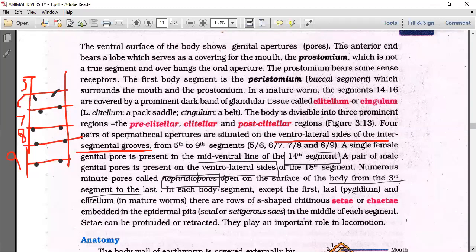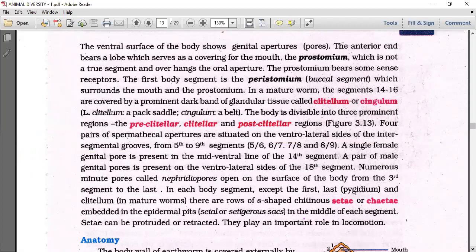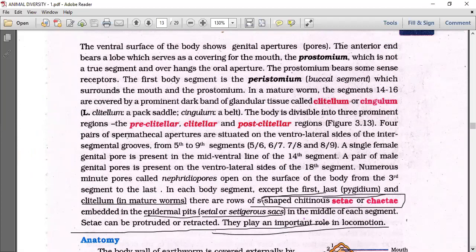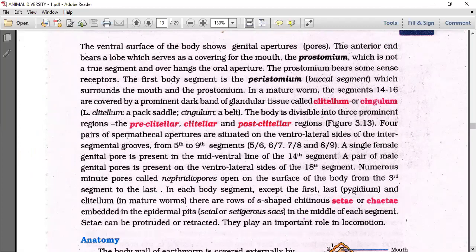In each body segment except the first, the last and the clitellum in mature worms, there are rows of S-shaped chitinous setae embedded in the epidermal pits, as I showed you. These are setal or setigerous sacs, in the middle of each segment. Setae can be protruded or retracted. They play an important role in locomotion. Protruded means they come out, retracted means they go back in. Along with the muscles, they are helpful for locomotion.